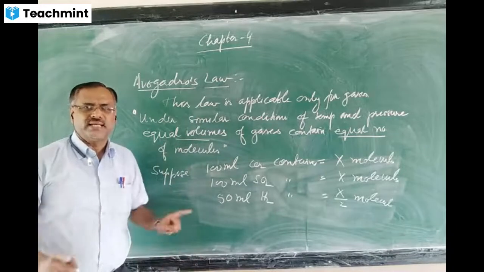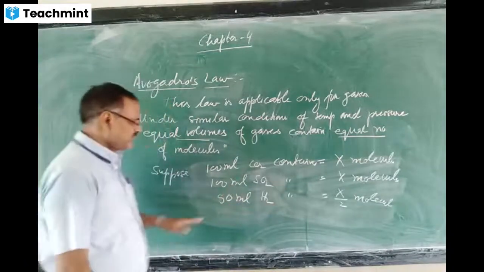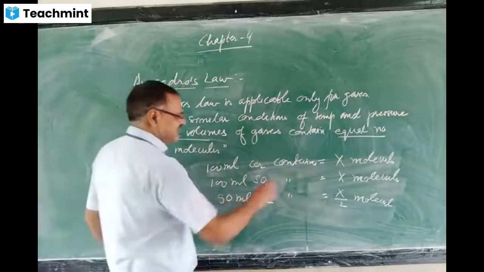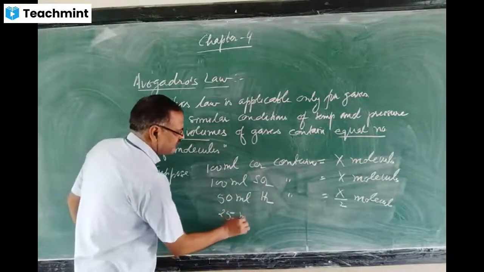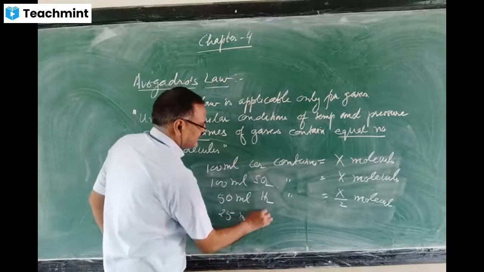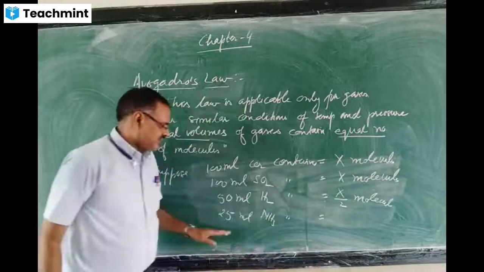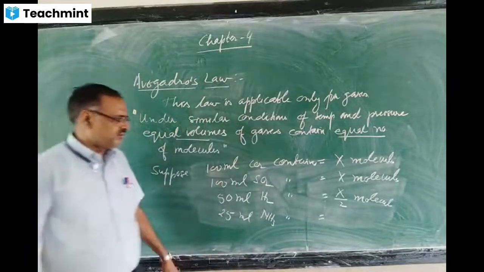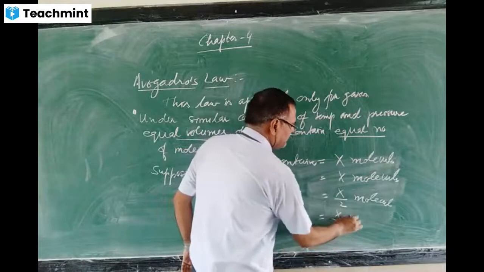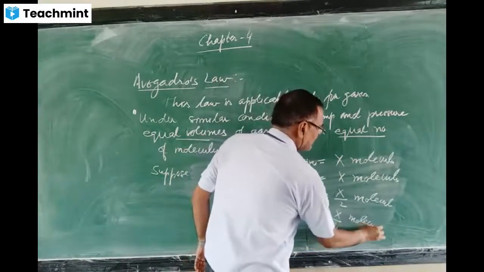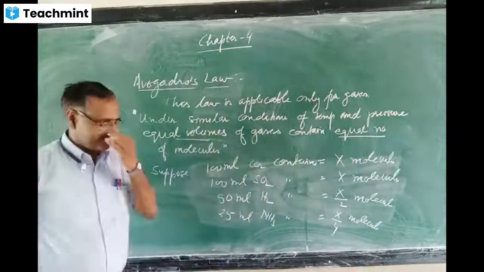So 50 ml hydrogen contains X by 2 molecules. In the same way, 25 ml of ammonia is 1/4, so that will become X by 4 molecules.